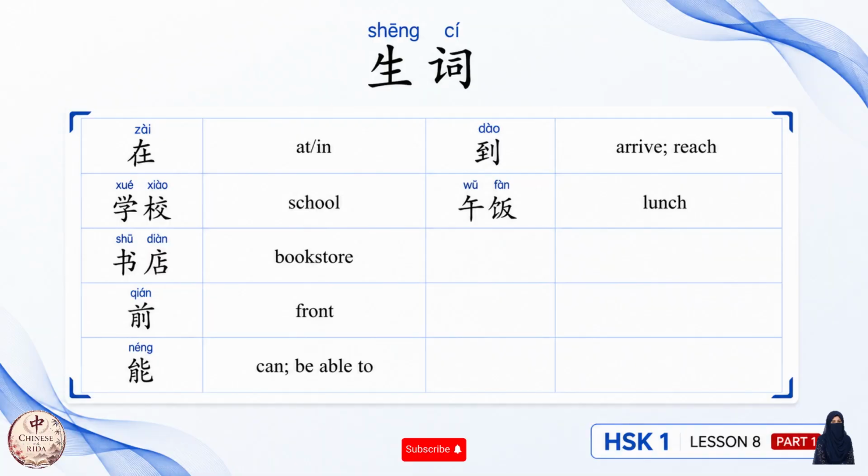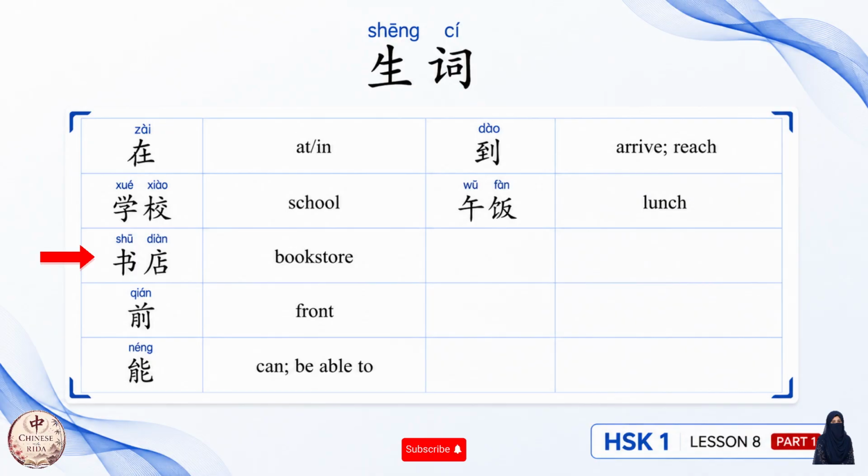Today we are entering the second part of lesson 8. Now let's first look at the new words of text 2. First word, zai, zai. Next word, 学校, 学校, school. Next word, 书店, 书店, bookstore.